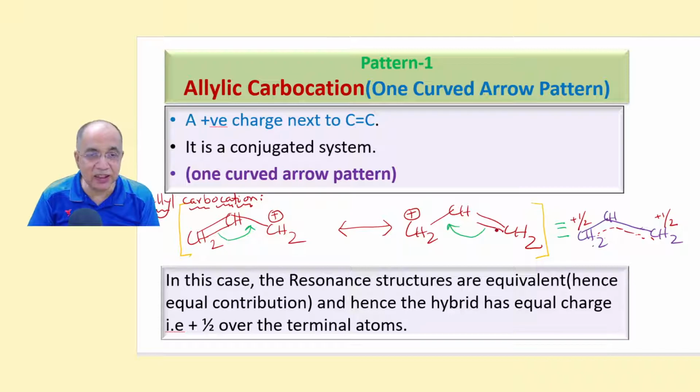And since these two, RS1 and RS2, are equivalent RS, they contribute equally to the hybrid, and in the hybrid structure the bonds are neither double bond nor single bond. So I have put a dotted line, and +1 charge is shared between the two terminals equally, because these two are exactly